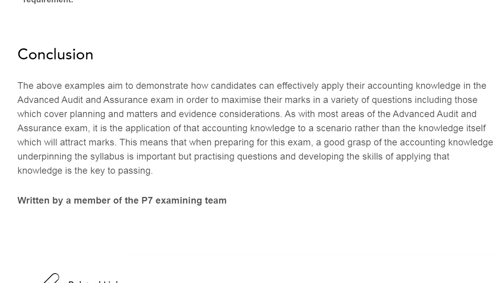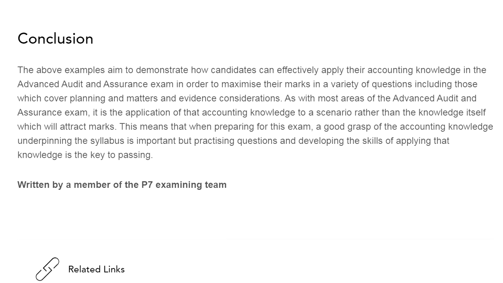And now the examiner concludes with the statement that the above example is to demonstrate how candidates can apply their accounting knowledge in the advanced audit and assurance exam to gain marks in the question asked by the examiner. And this can also be covered under your planning and the evidences consideration.